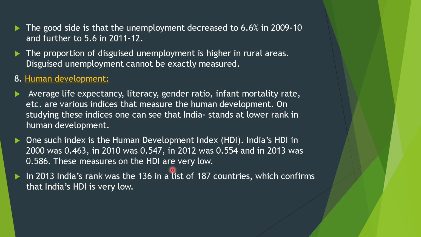India's HDI in 2000 was 0.465, in 2010 was 0.5647, in 2012 was 0.554, and in 2013 was 0.586. These measures on the HDI are very low. In 2013, India's rank was 136th in a list of 187 countries, which confirms that India's HDI is very low.